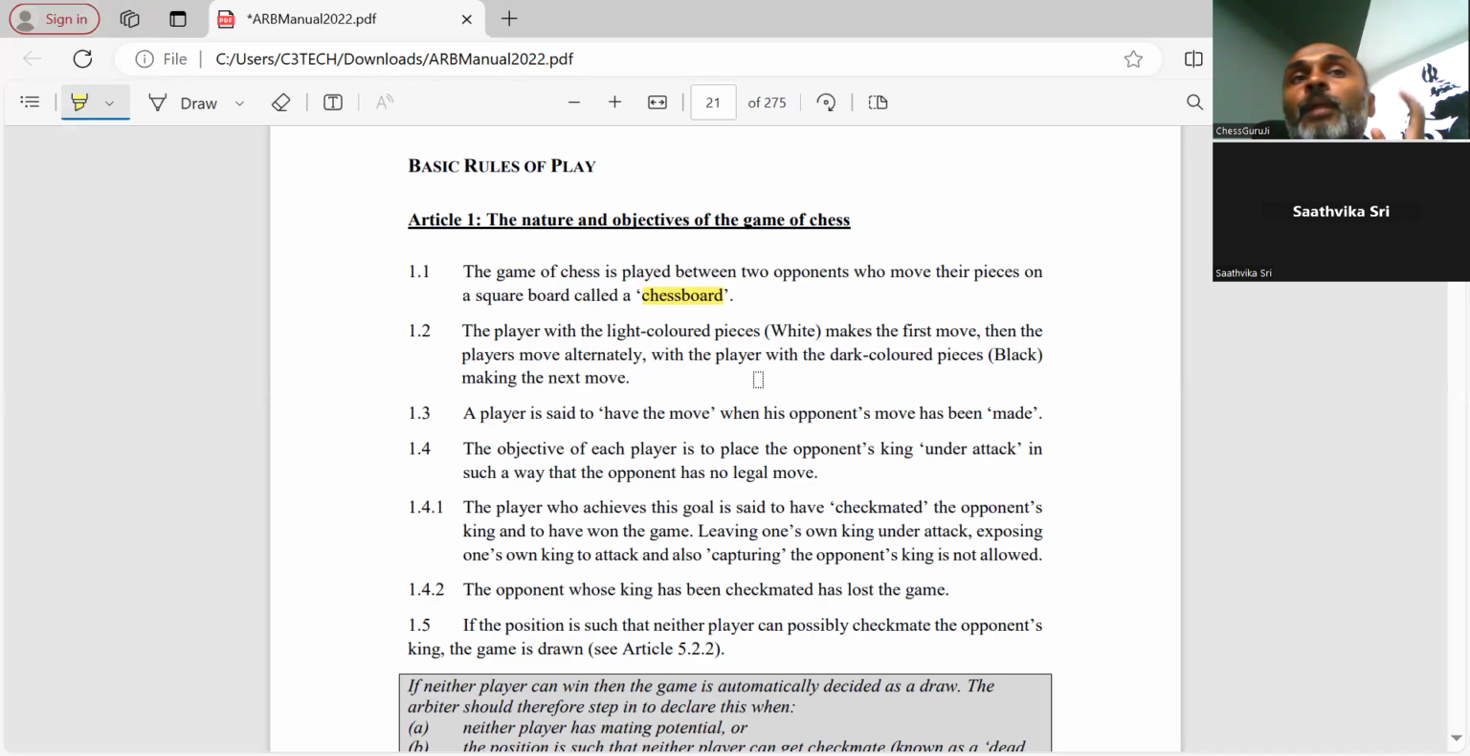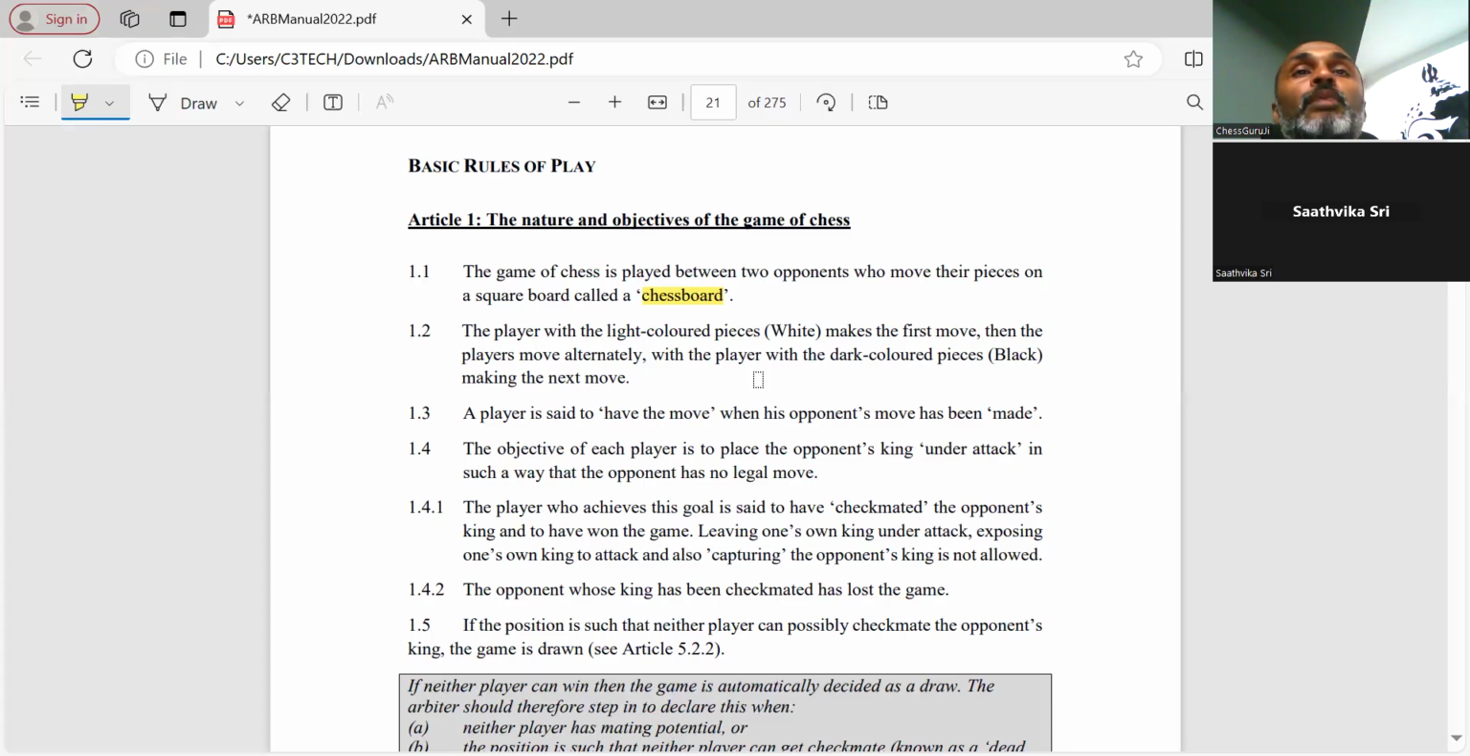The third one: a player is said to have the move when his opponent's move has been made. In the sense that if white has made a move, only then can black make a move, or else white can make a move only when black has made a move. That is what it says. A player is said to have the move when his opponent's move has been made. So one player cannot make two moves. That's what they're clear about.